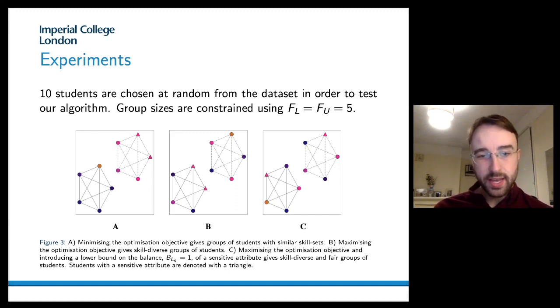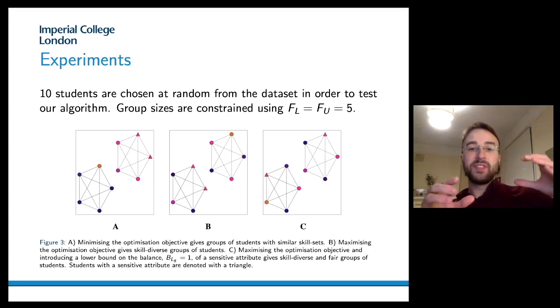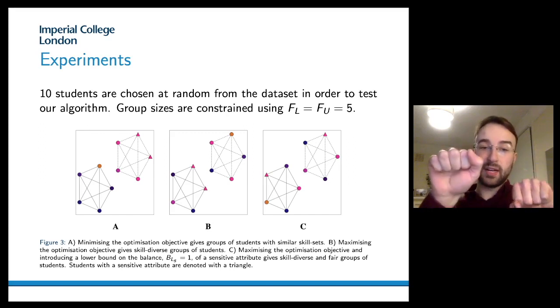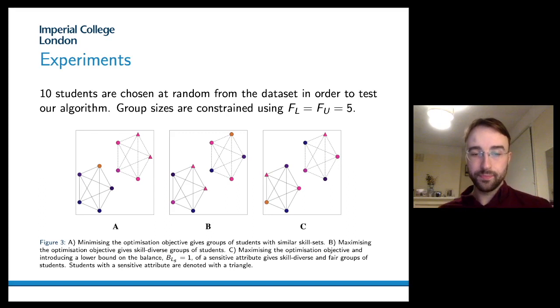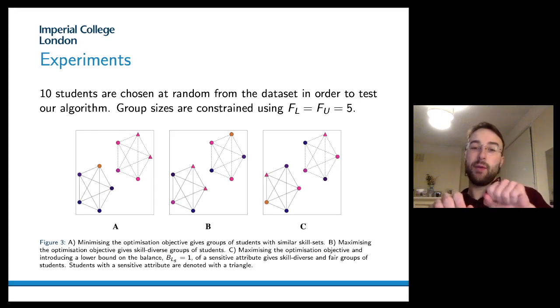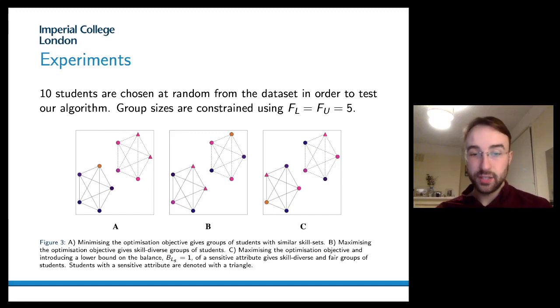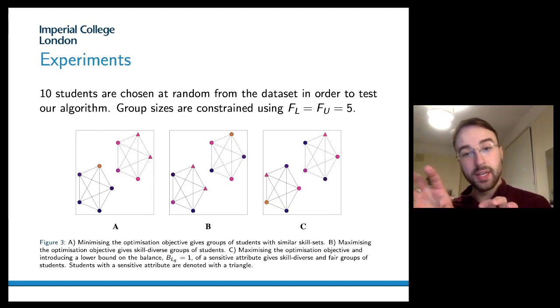What we see is that as a result, students with similar skill sets, shown with similar colours, are put into the same groups. In B, the middle figure, we've maximised the objective on the previous screen, and what we see is that students represented by different colours are now in the same groups. This represents skill diverse groups.